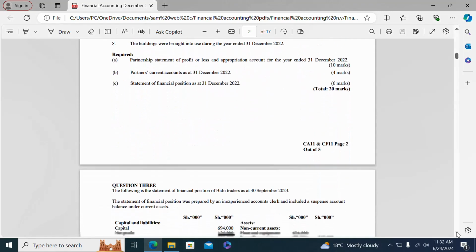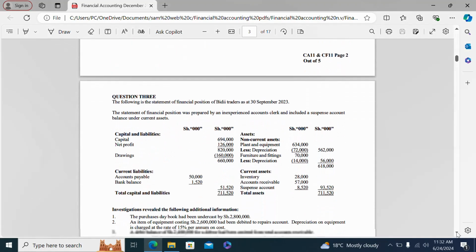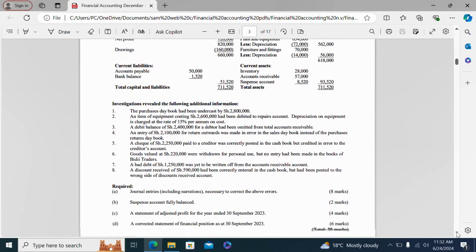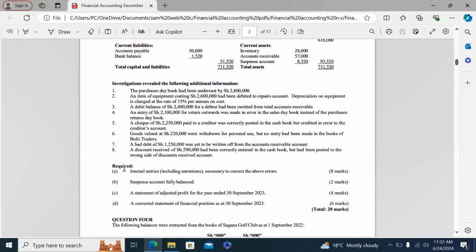We continue now to question 3. The following is a statement of financial position of BD Traders as at 30th September 2023. You are given this information, which was prepared by an inexperienced clerk. It required part A, journal entries including narration necessary to correct the above errors.